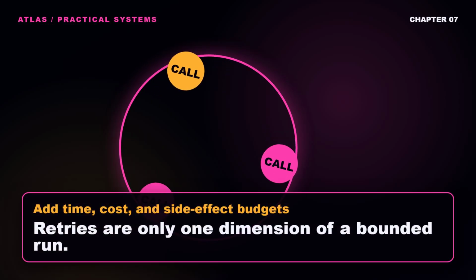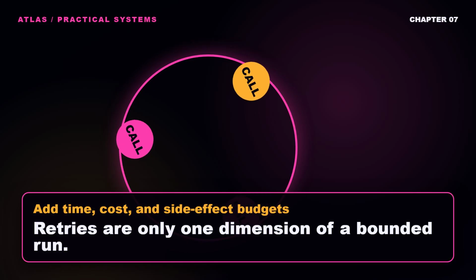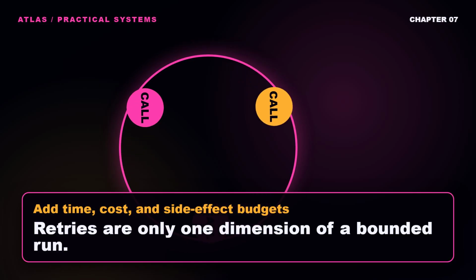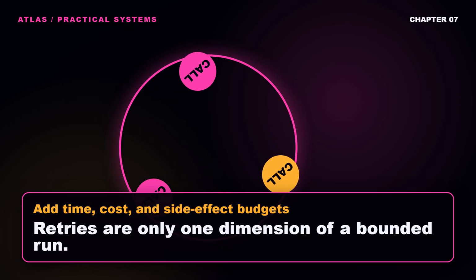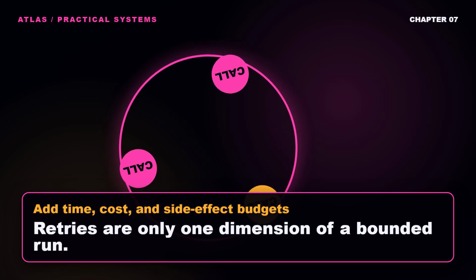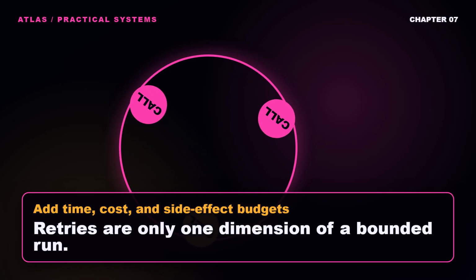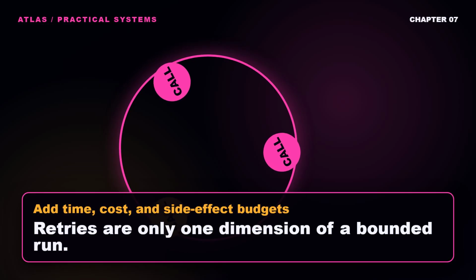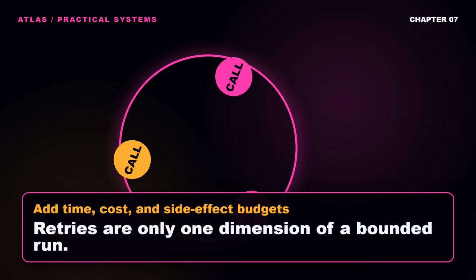Two different loops can consume the same number of turns and have very different consequences. One repeats a cheap local read. Another calls a paid service, launches a browser, or triggers an external action. Add budgets that match the real risk. A time budget limits how long the run can hold resources. A tool budget limits expensive or rate-limited calls. A side effect budget limits actions that mutate the world.